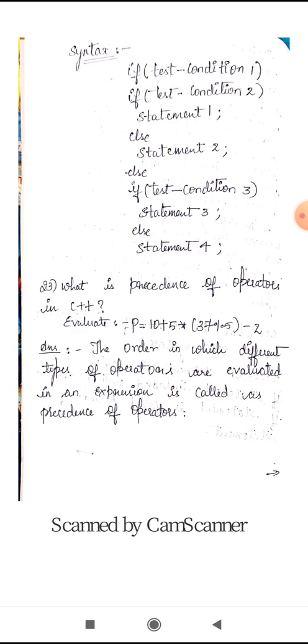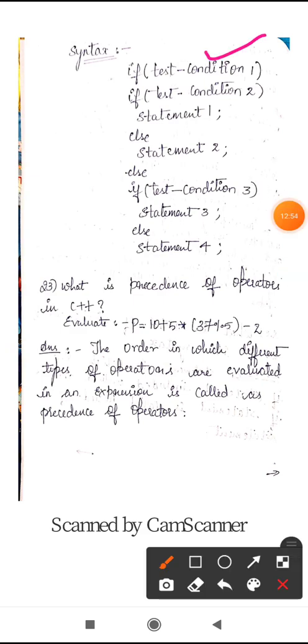So the syntax is, see, you should have more than one test condition, because here it is a nested if statement. So if test condition 1, then the next if condition, test condition 2. So here, statement 1 is executed if test condition 2 is true.